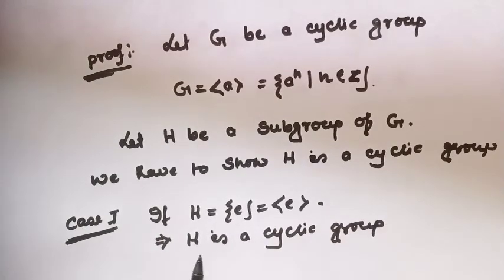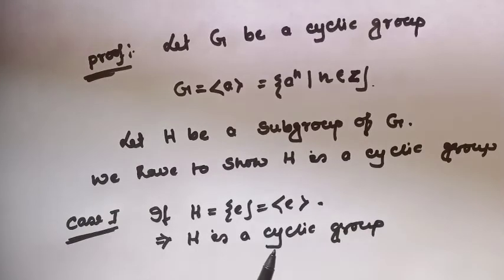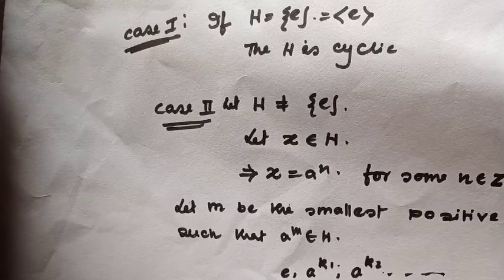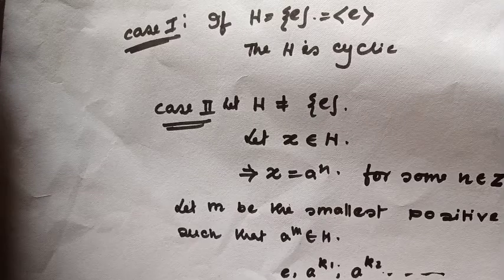At first consider S is the trivial subgroup. Then obviously it will be a cyclic group, because the trivial group is always generated by the identity element. So S must be a cyclic group. Now consider S to be a non-trivial subgroup.